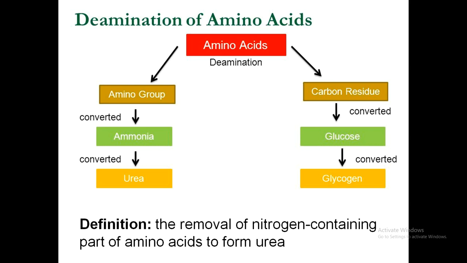While the carbon residue, which is the rest of the amino acid structure, is converted into glucose. If the glucose is needed by the body, it is brought to the muscle cells. If it is not needed at that time, then the glucose is converted into glycogen by the effect of the insulin hormone.